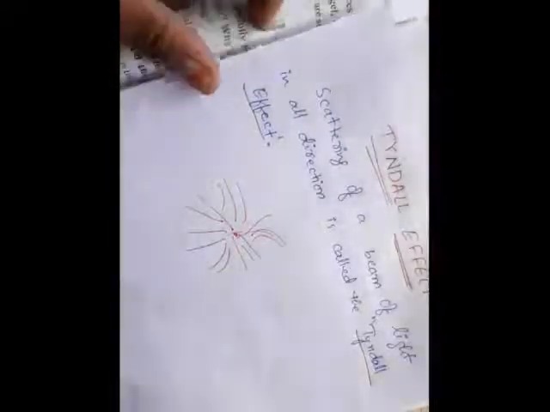The students scatter to their respective classrooms, spreading in all directions. If particles spread in all directions, that is considered scattering, and if light is scattered, it gives the Tyndall effect. Now, where do we see this Tyndall effect?